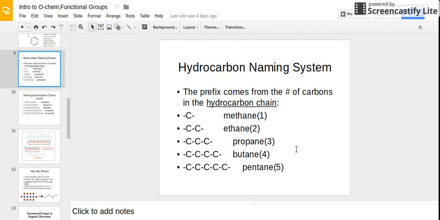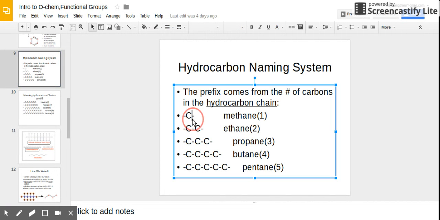Okay, so here are your notes from Thursday. And you can see here, if you have one carbon, like right here, we call this methane. It has the prefix of meth. If you have two carbons, you have ethane. Eth, okay, that's the prefix.